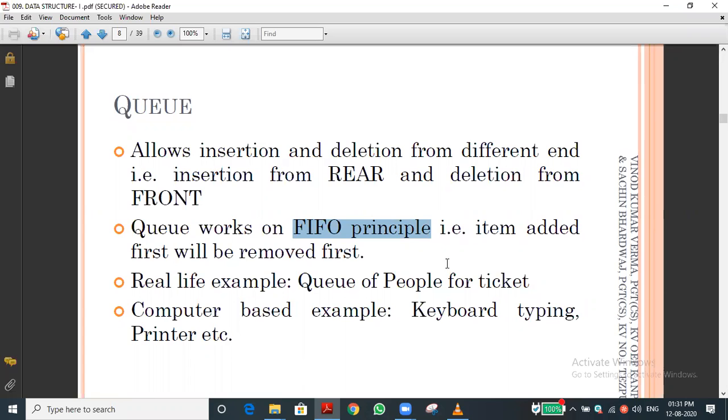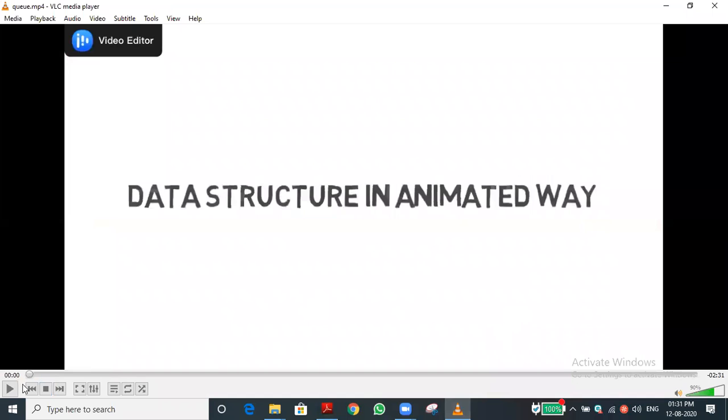Okay, let me see another example video for that in order to understand it. Could you see the VLC again for confirmation? I'm asking, able to see? Yes, sir. Okay, then you can see.